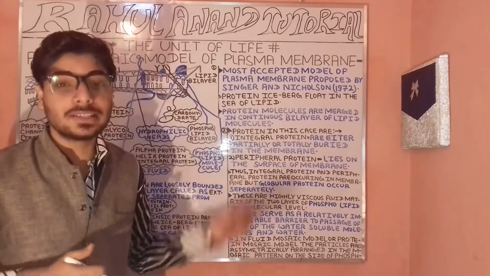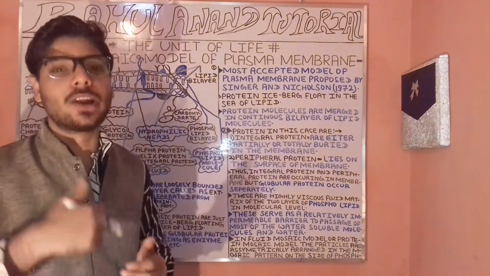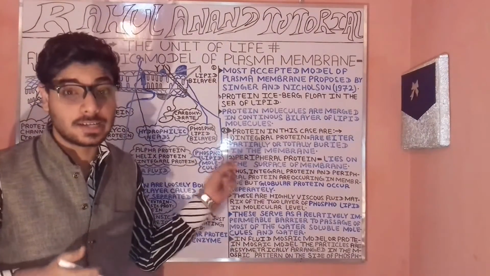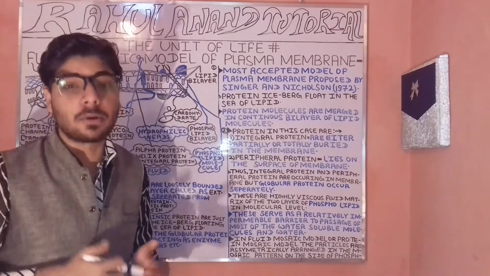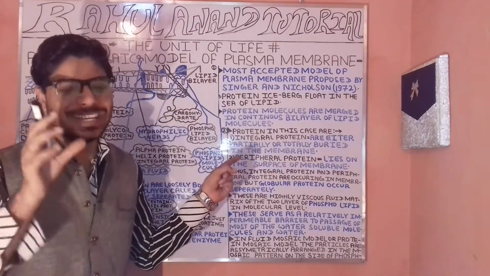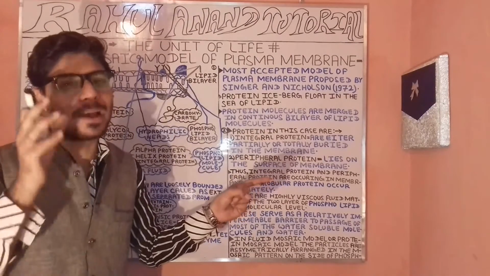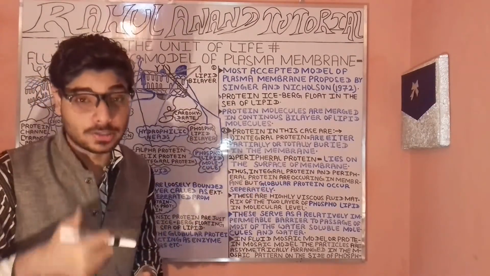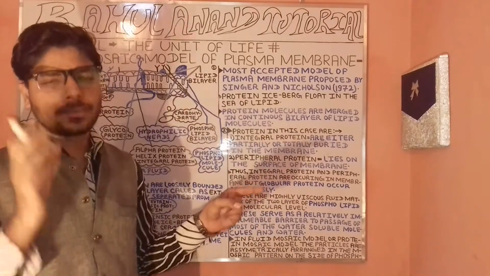So what is the fluid mosaic model? It is the most popular, accepted model of the plasma membrane. Generally, who proposed it? It was proposed by Singer as well as Nicholson, around the year 1972.